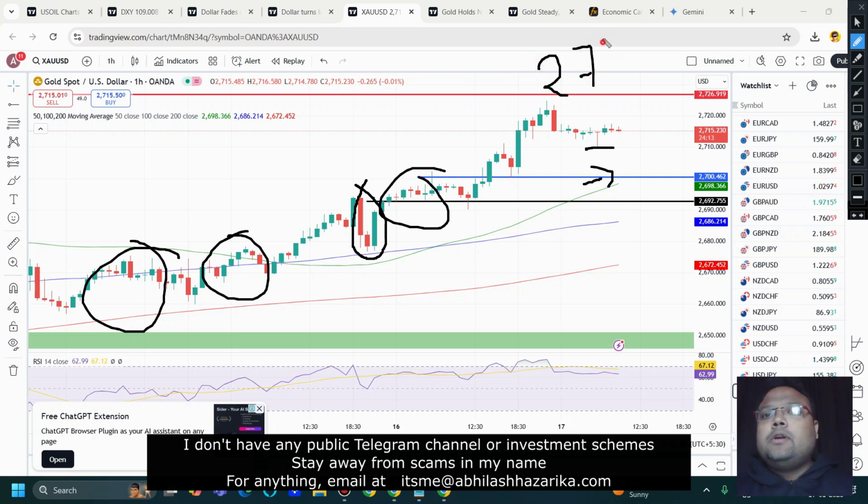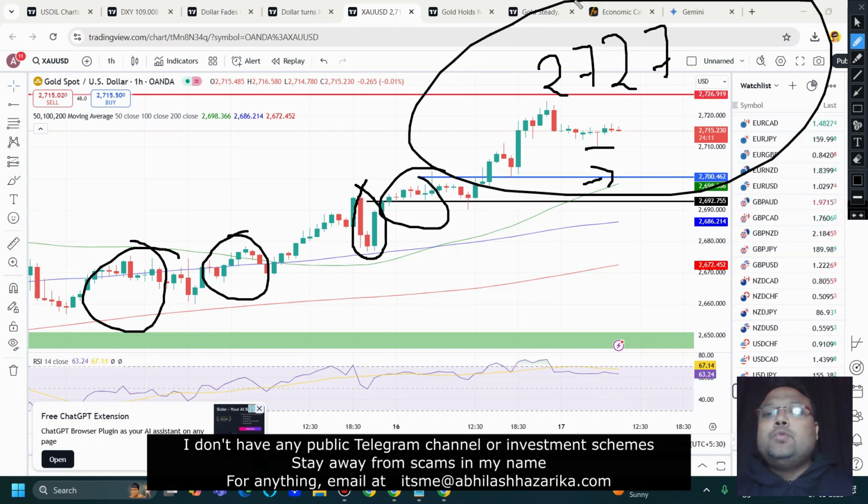In this case we can look for a buy above 2727. But before the US session, if you see that gold is going up, then there's a high chance that after 40-50 pips or so the market will hit the 2730, 2732 area, and there will be a reversal again.